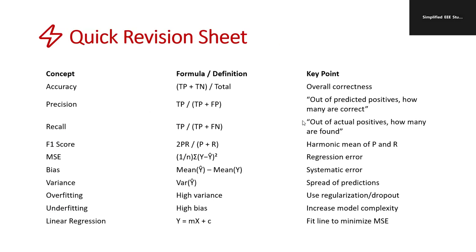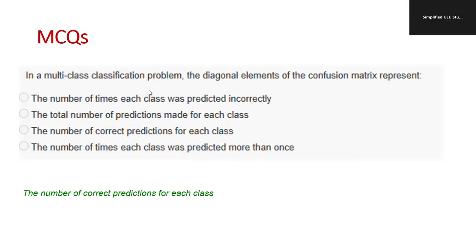And finally, go through the quick revision sheet. Formula for accuracy: true positive plus true negative by total. Precision: true positive by true positive plus false positive. Recall means true positive by true positive plus false negative. F1 score: 2PR by P plus R. MSE formula, bias formula, variance, overfitting. High variance means overfitting. High bias means underfitting. And the equation for linear regression. These are the basic things you should understand.